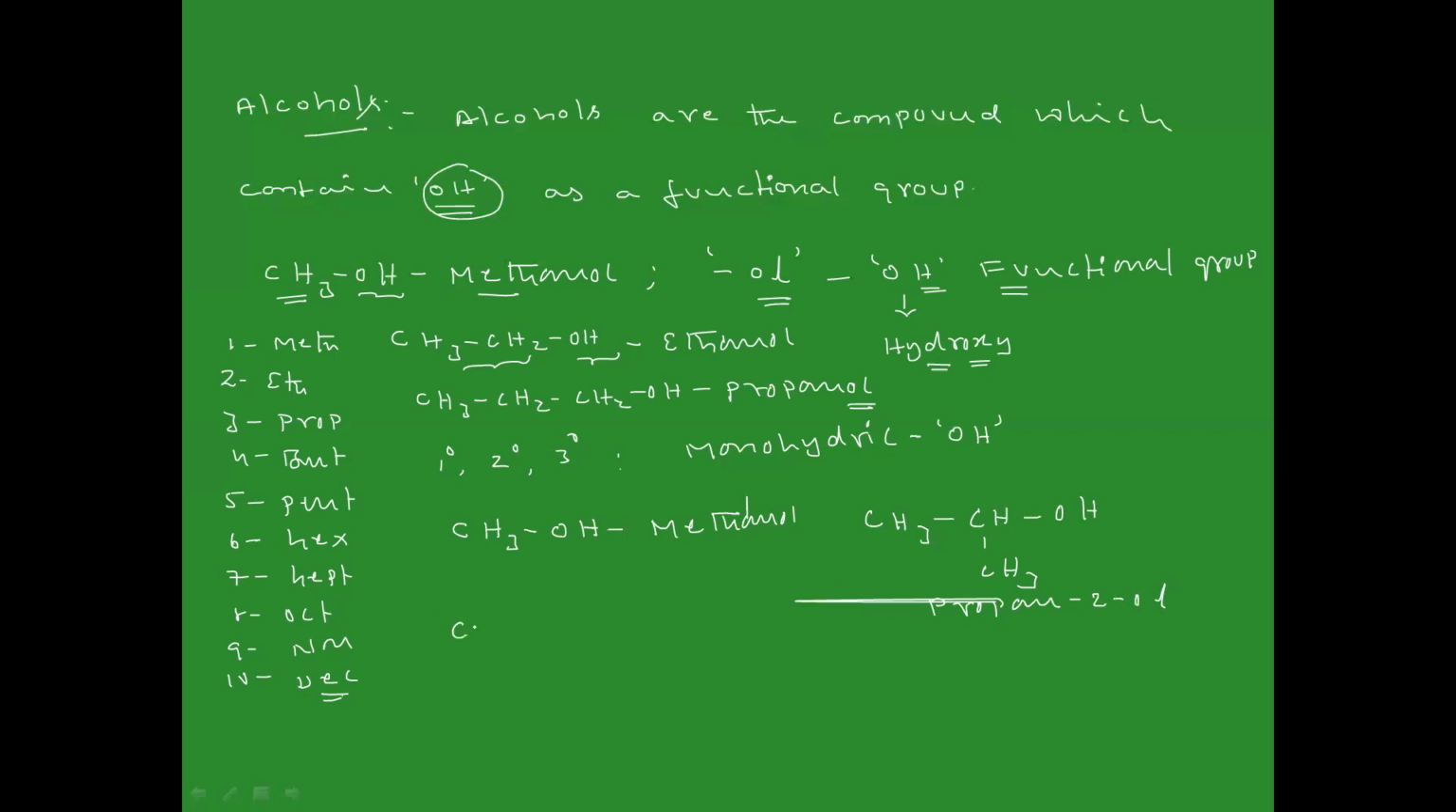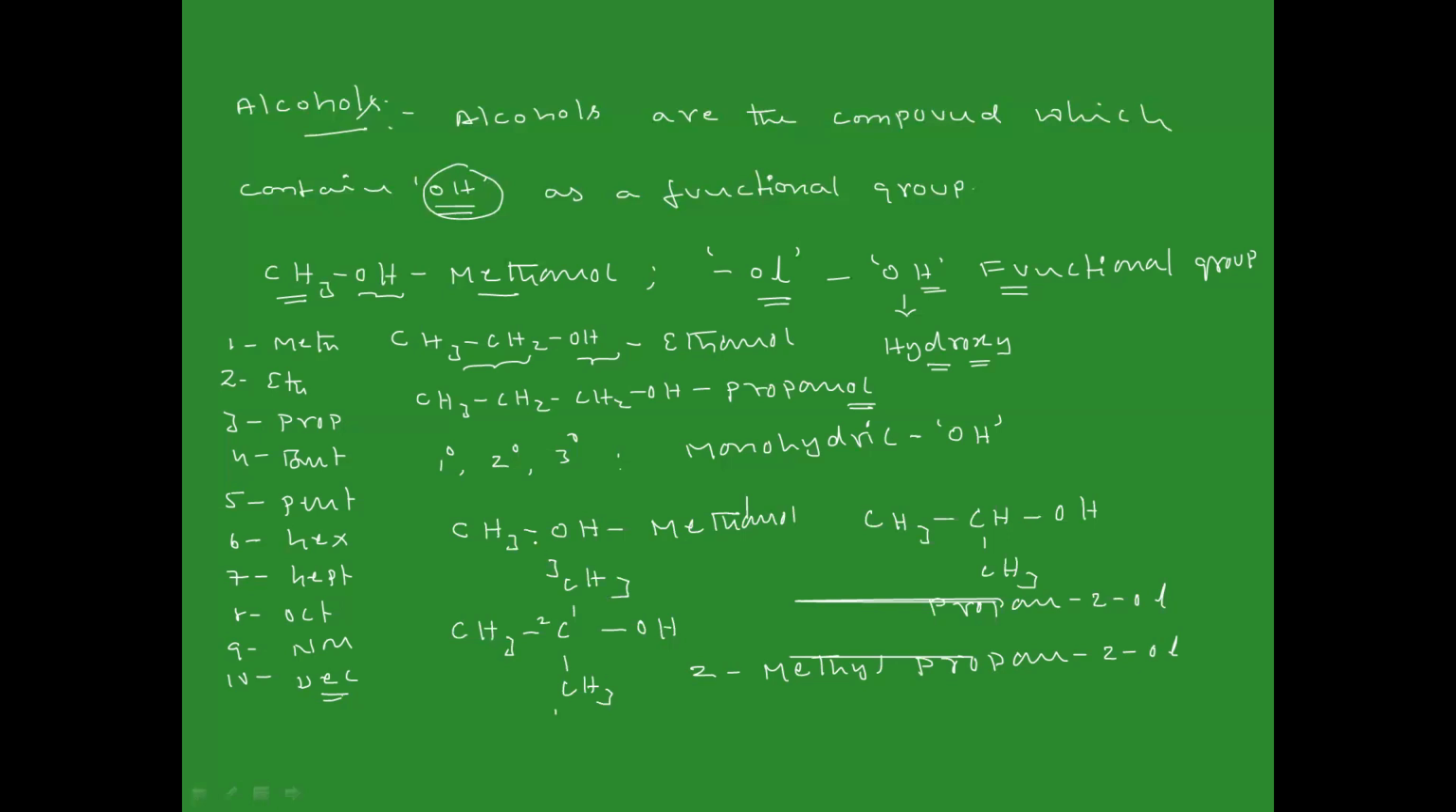Similarly, for example, if you have CH3, CH3, CH3, OH, then what is this? If this is your main chain, 1, 2, 3, the substituent comes first. So the name of the compound is 2-methylpropane-2-ol. Okay. So in this order, what is primary, what is secondary and what is tertiary?